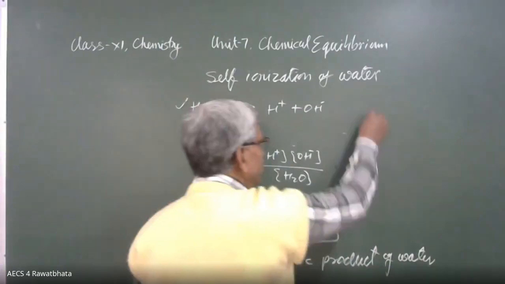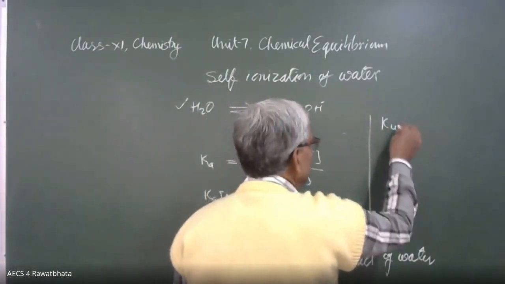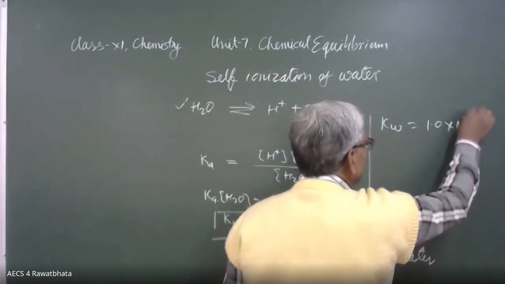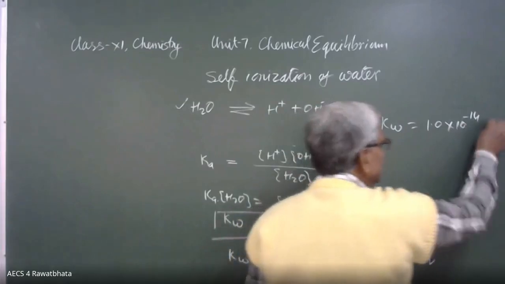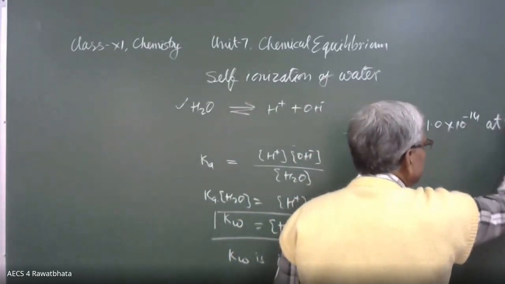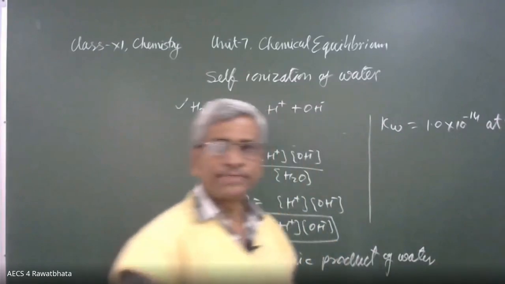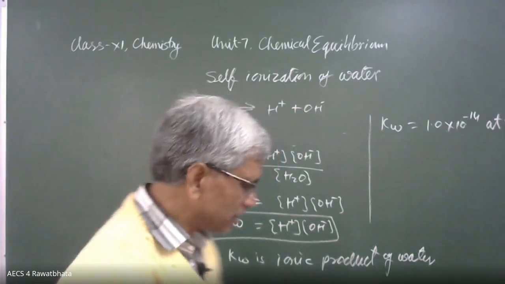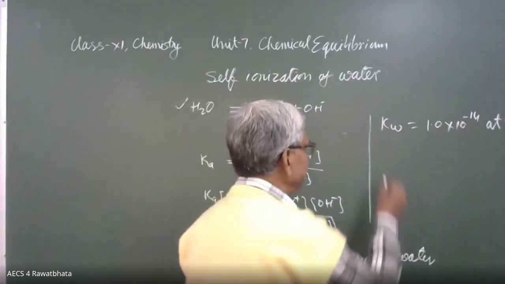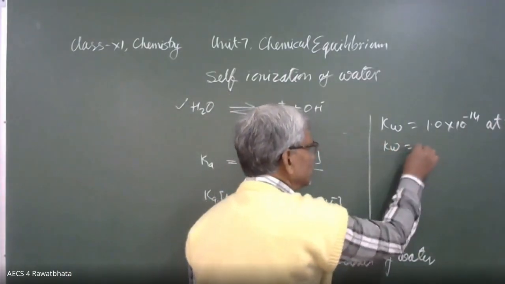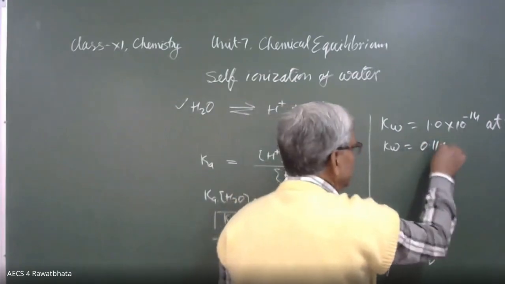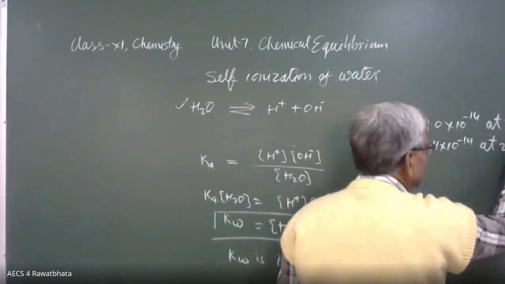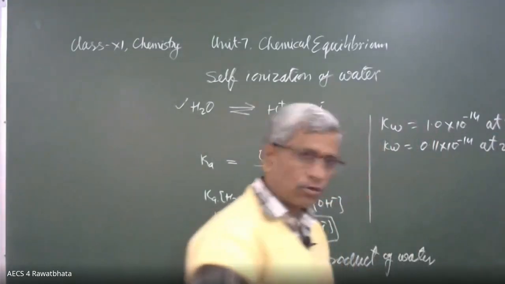At room temperature, the value of Kw is equal to 1.0 into 10 raised to power minus 14 at 298 Kelvin. It varies with temperature. At low temperature, 0 degrees, this value is going to reduce, and Kw is equal to 0.11 into 10 raised to power minus 14 at 273 Kelvin.